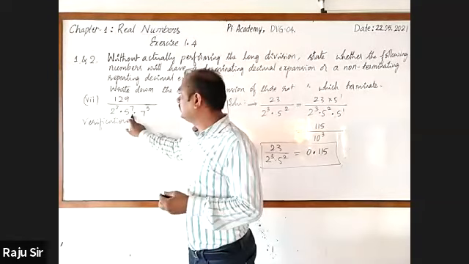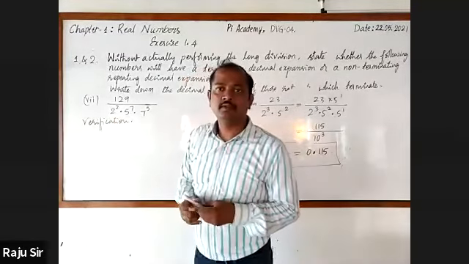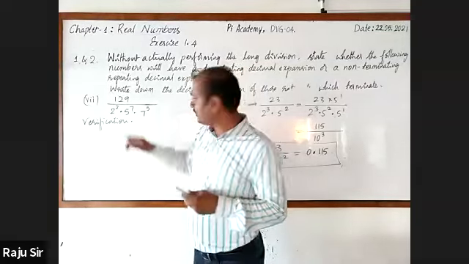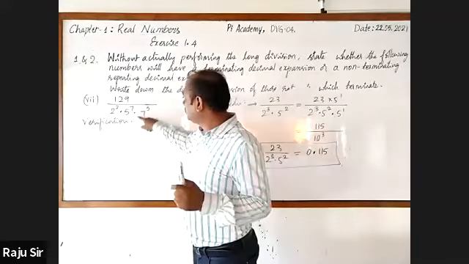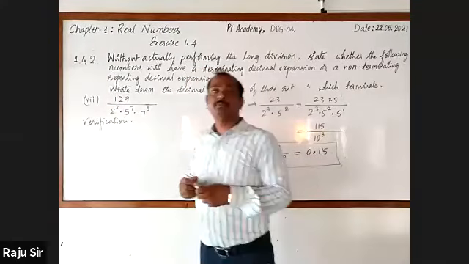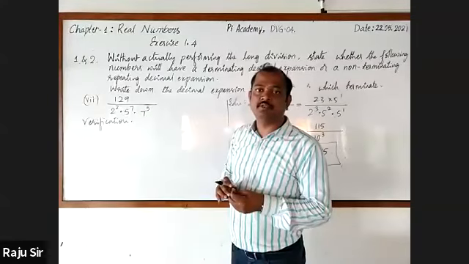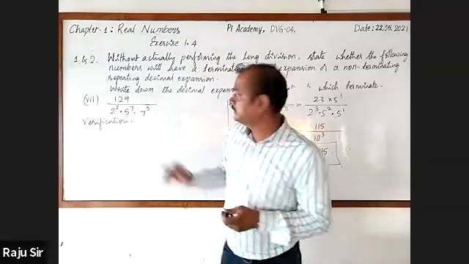Sir, it is non-terminating recurring. Very good, sir. Yes, you are right. In the denominator, 2 and 5 are there, but another number 7 is also there, with power 5. Even the denominator has 7 raised to the power 5. Therefore, we can say that it is not of the form 2 raised to the power m into 5 raised to the power n.